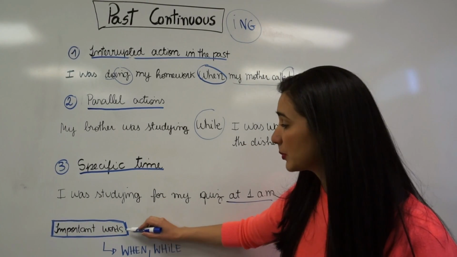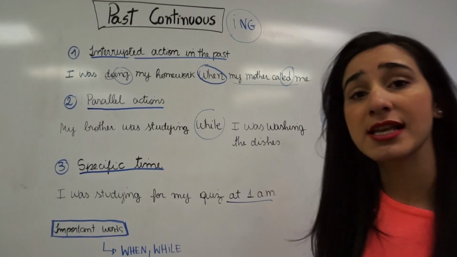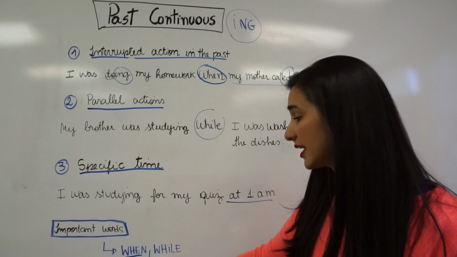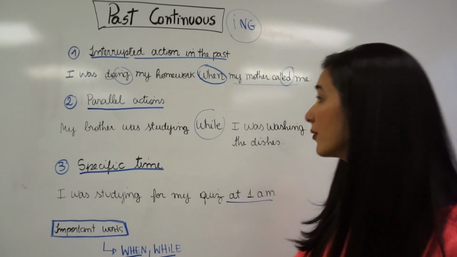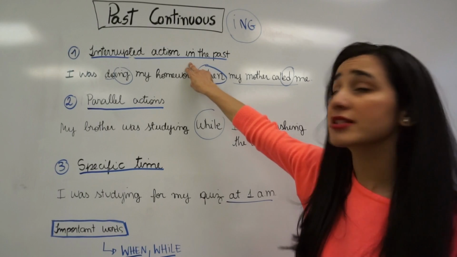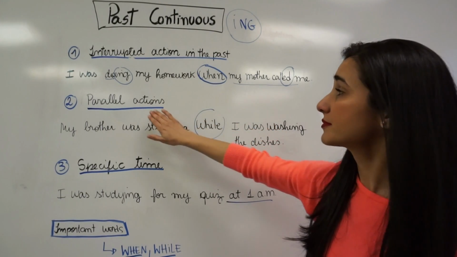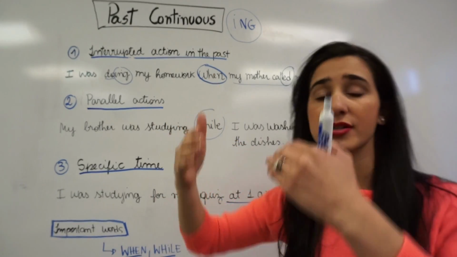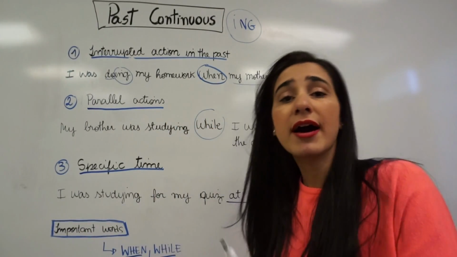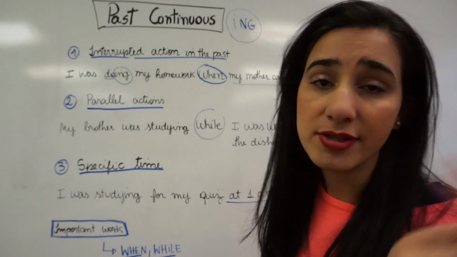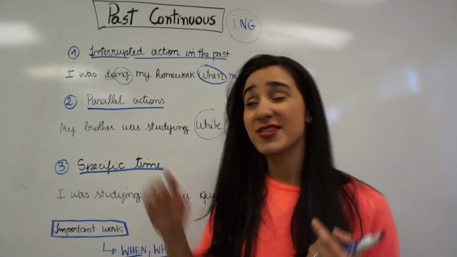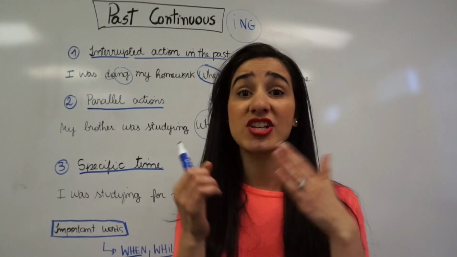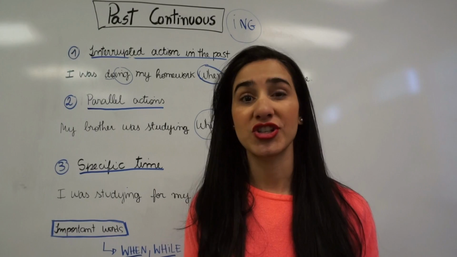So I have here important words that you can use for these situations, which is when, and we also have while. When is important for interrupted actions in the past, and while is important for parallel actions, because you can say I was doing that while my mom was doing, I don't know, something else, okay? So do you guys understand that? I hope so. And now let's see how it's formed, how is the structure of past continuous, okay?